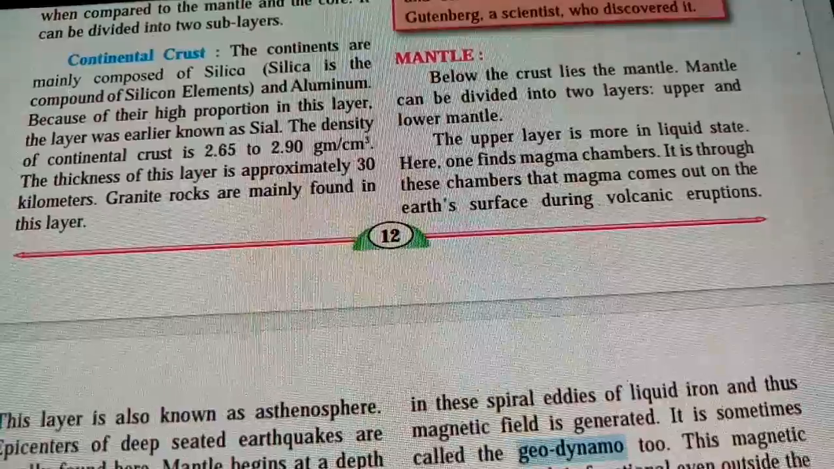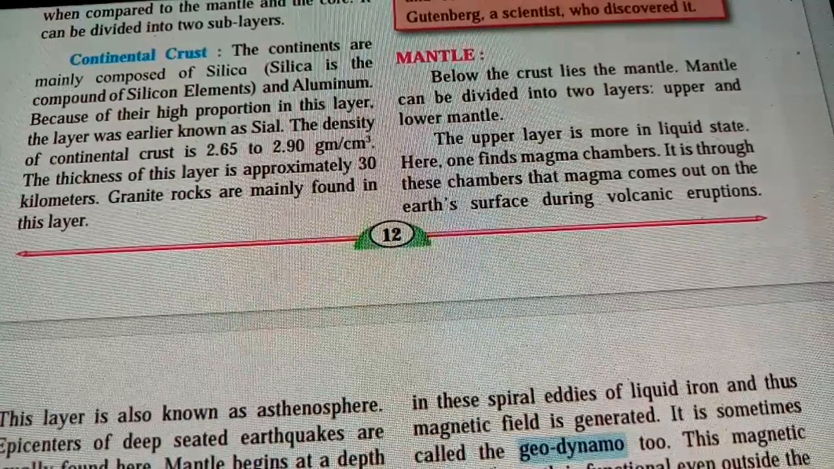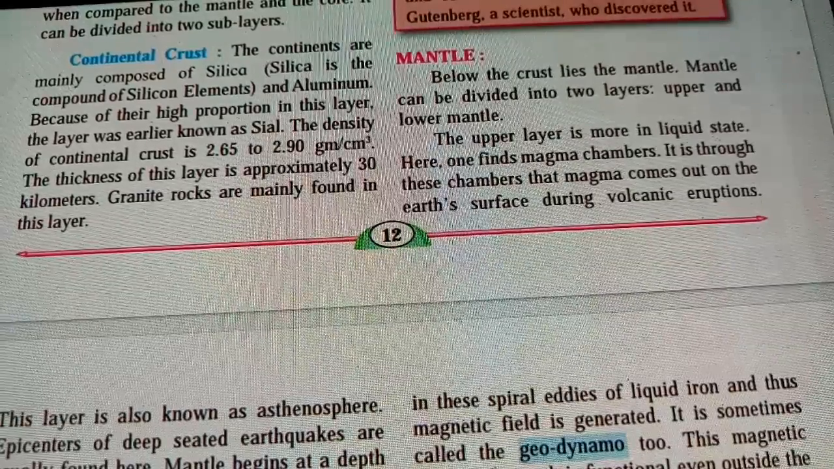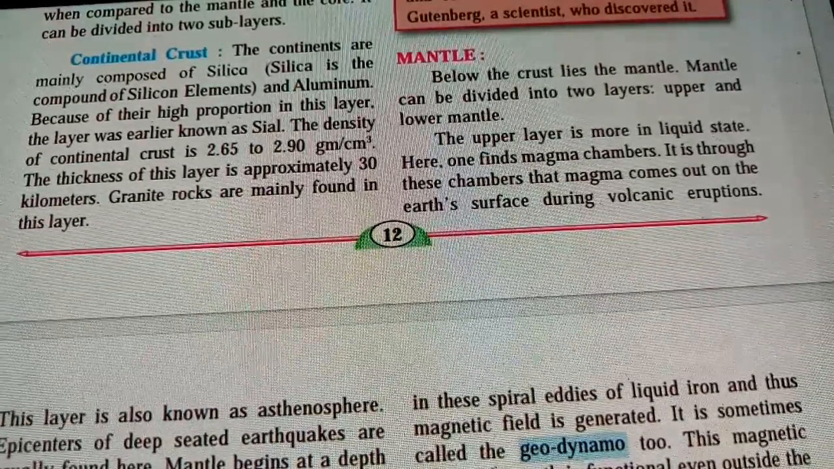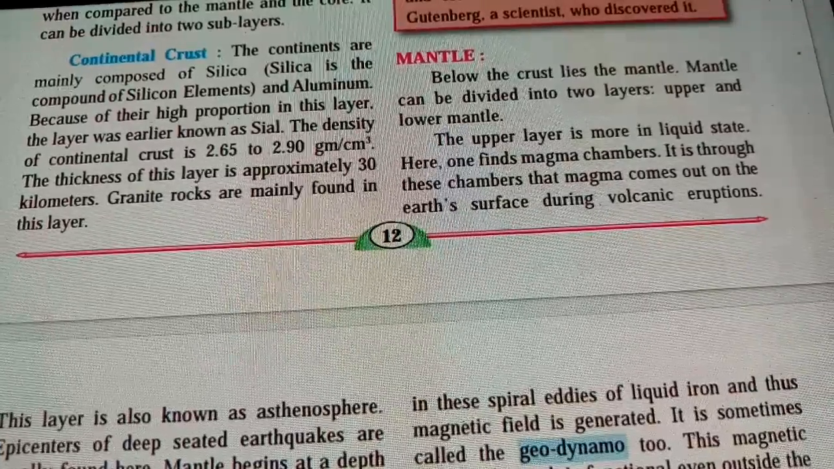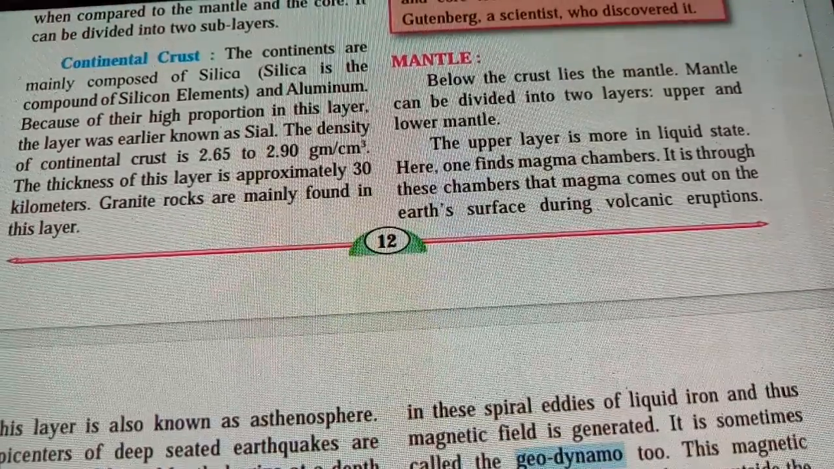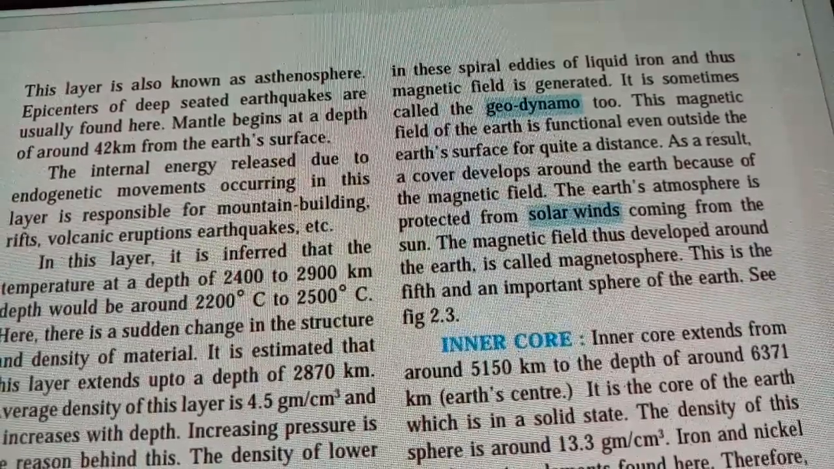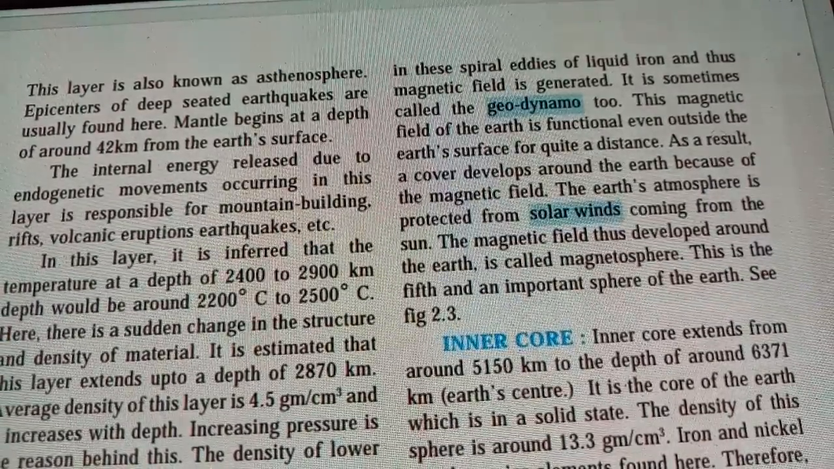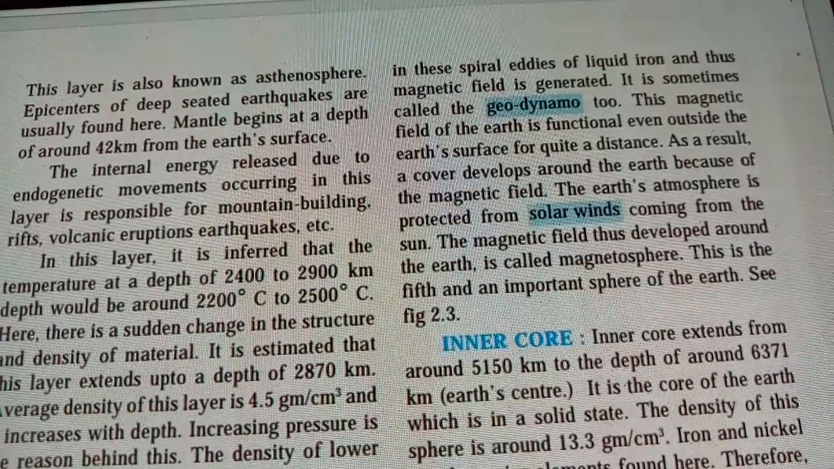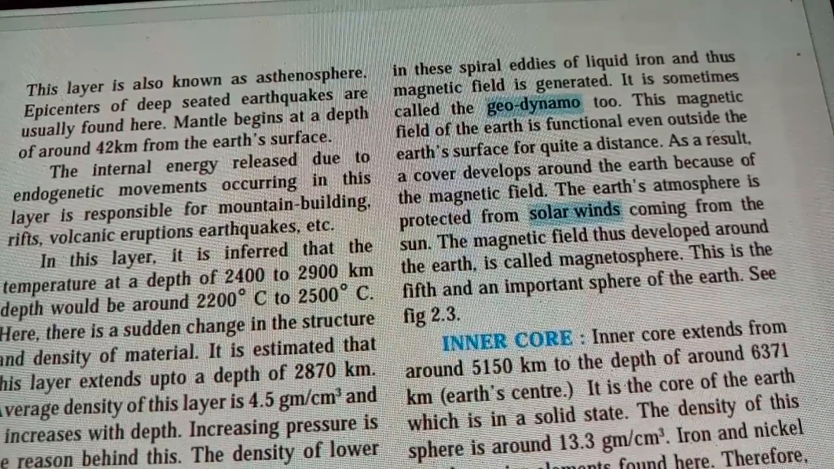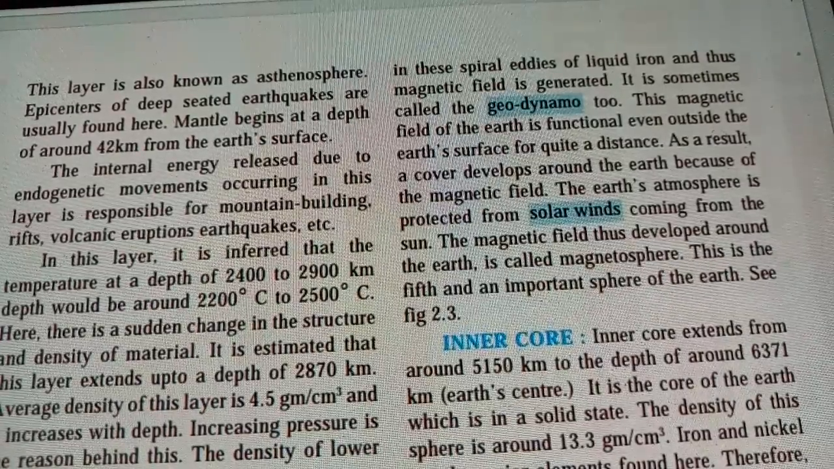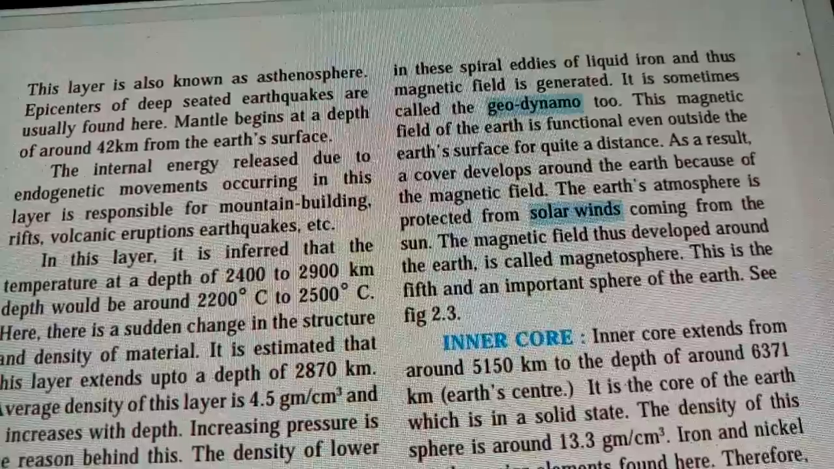Here one finds the magma chamber. It is through these chambers the magma comes out on the earth's surface during volcanic eruption. So when the volcanic eruption is taking place, this magma comes out from the interior of the earth. The mantle is also called magma, and it is very hot. This layer is also known as the asthenosphere. Epicenters of deep-seated earthquakes are usually found here. So you will find the epicenter when the lava is coming and meeting the surface of the earth.